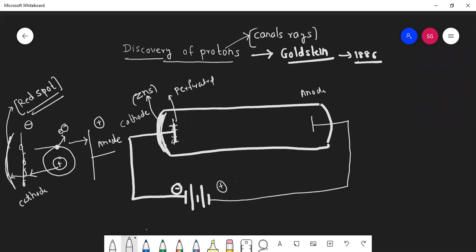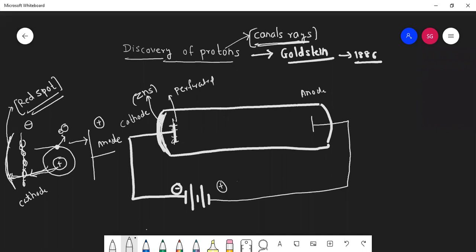Why canal rays? There is no logic in this, but you can just imagine this is passing through the small holes, like passing through a canal. So it was called canal rays, or can I say anode rays, because it is moving from anode towards cathode. Understood, students? Yes, sir.